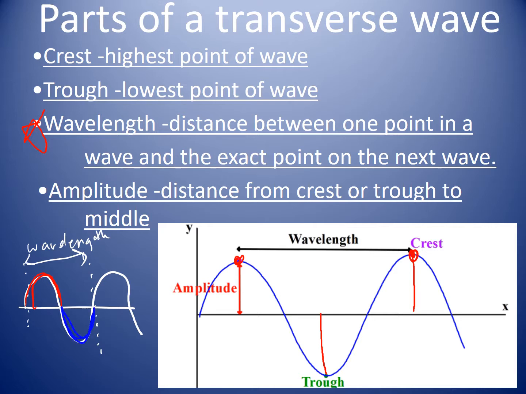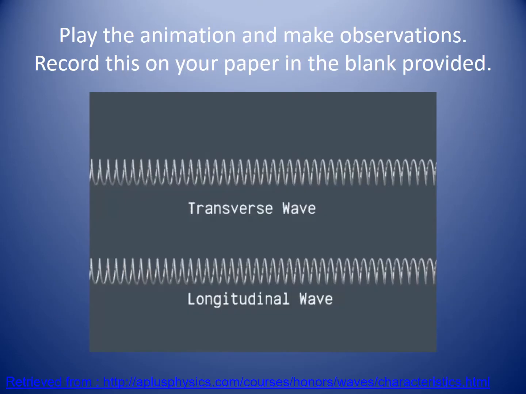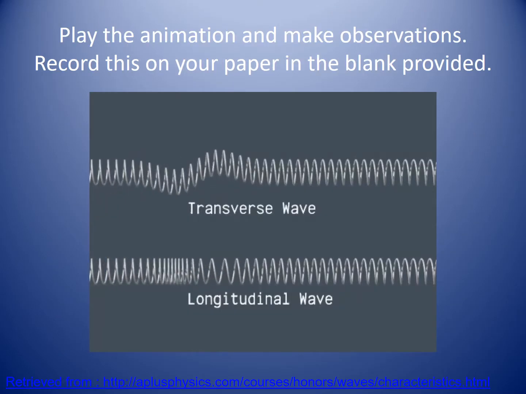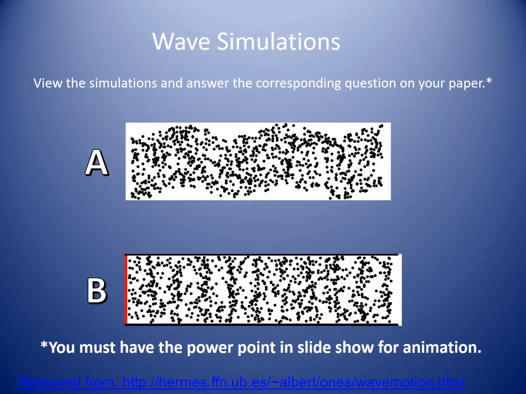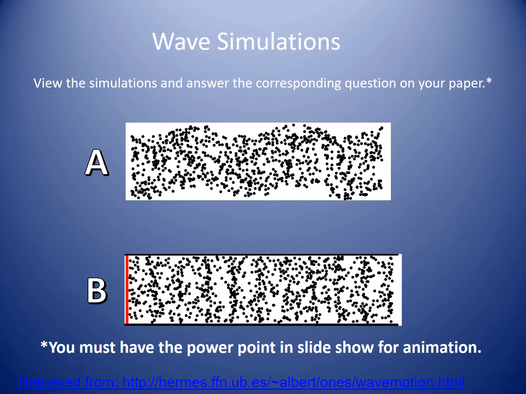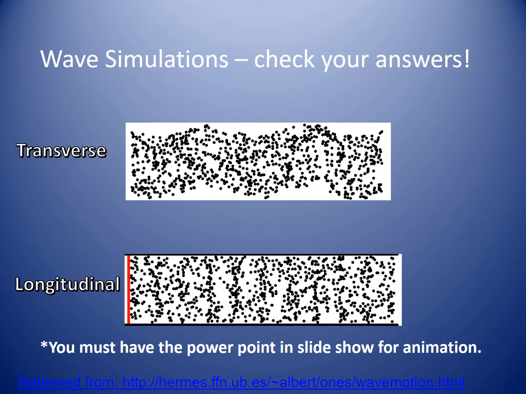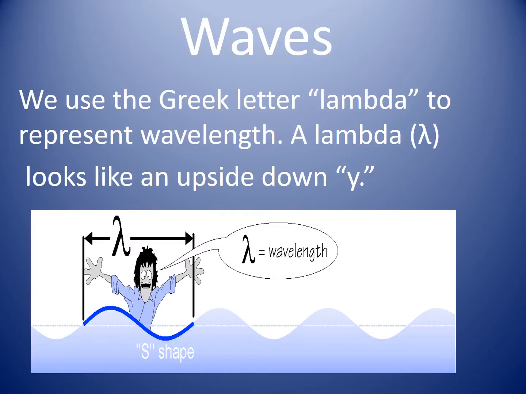So that is all one wavelength. We use the Greek letter lambda to represent wavelength. A lambda looks like an upside down Y.